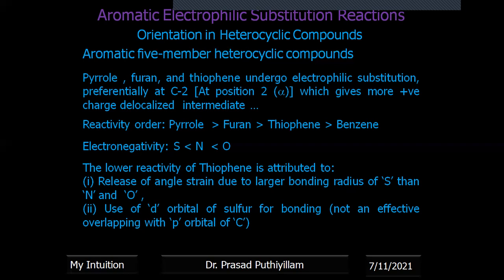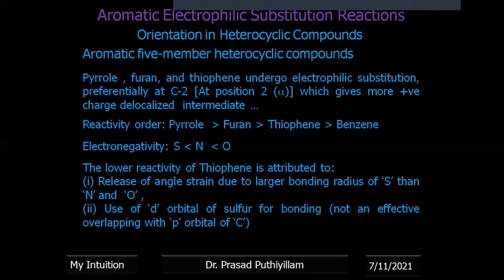Okay, it is not feeling any strain, no stress, relaxed compared to pyrrole and furan. That is the meaning of that. Okay, larger bond radius and the strain is very little, therefore it is less reactive. And also it has a d orbital, the outermost orbital, which forms a bond with the p orbital of carbon.